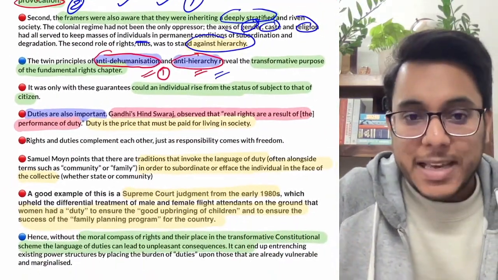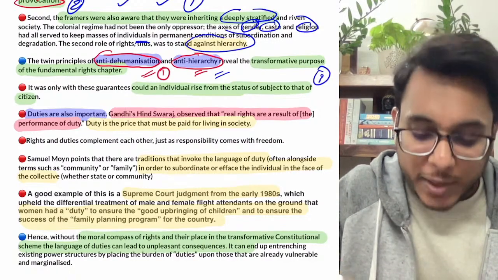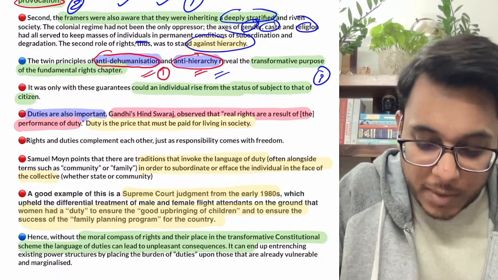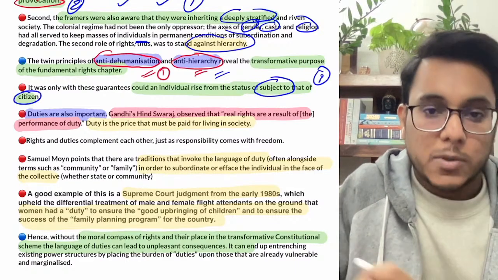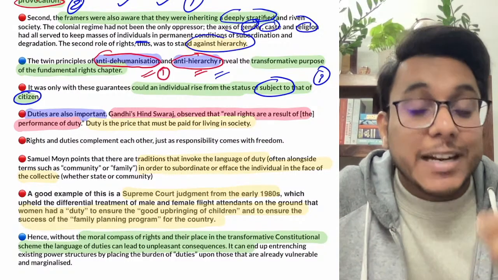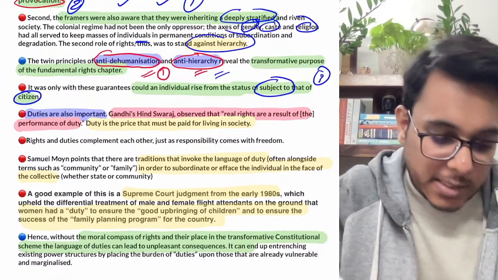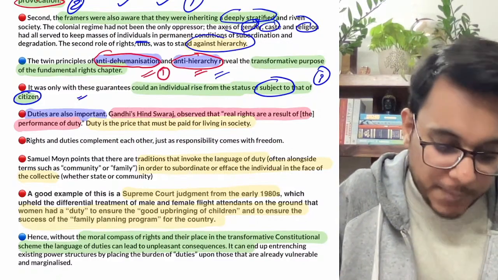Fine. Now there is one more, a third reason also. We want to raise the level of the individual from subject to citizen. Now the colonials treated the people as subjects. Democracy treats the people as citizens. So raising their status from subject to citizen also needs that the rights are to be given.